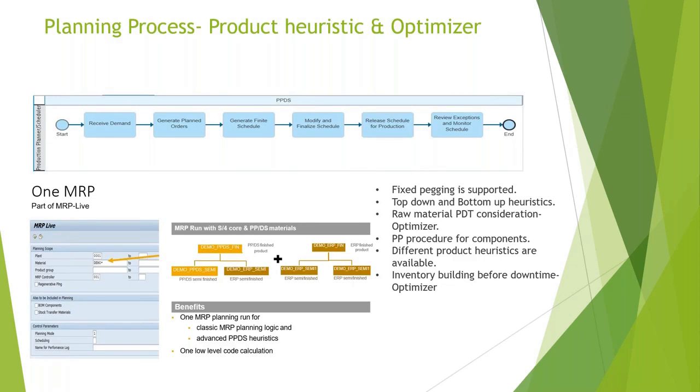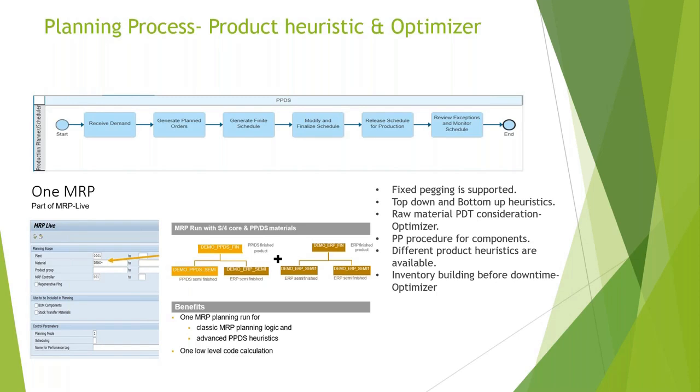Then the planning process in PPDS. Your orders are created against your demand, and these orders are basically created using the planning heuristics, which are infinite orders, and these orders are scheduled using the scheduling heuristics, which is a different set of heuristics. After this, you can release your plan to production or to HANA because the integration is both ways. Whatever scheduling happens in PPDS gets integrated in HANA back, which is the execution system.